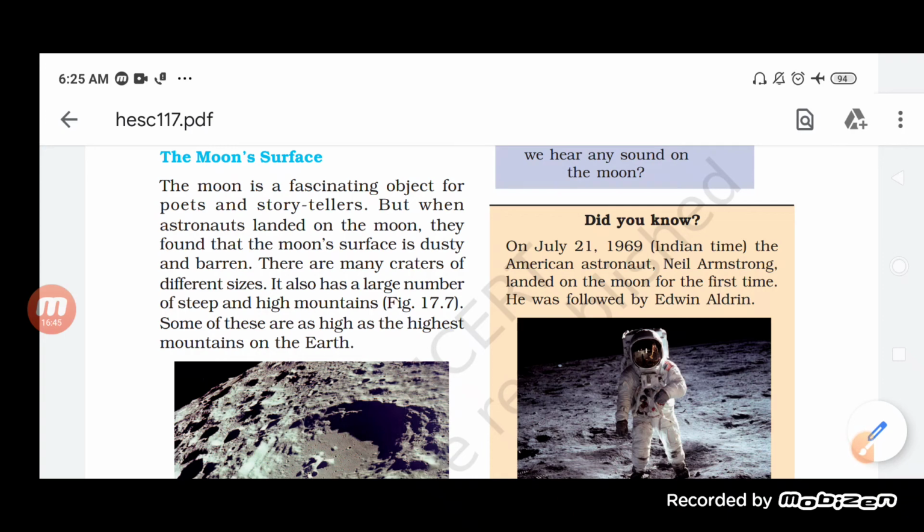You can see one-fourth of the earth's diameter is the diameter of the moon here, students. So the moon is quite smaller than the earth.